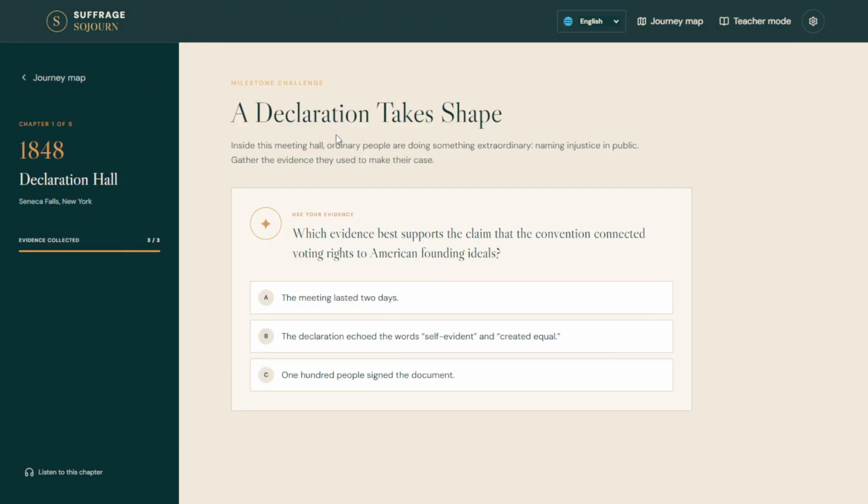Once you've gone through that, there'll be a question, and this one says, which evidence best supports the claim that the convention connected voting rights to American founding ideals? I haven't tried the listen to this chapter, surprisingly, so I'm kind of scared to press it. Well, let me go ahead and hit it. And I must have my audio turned off.